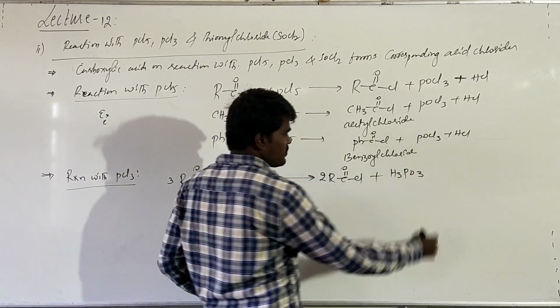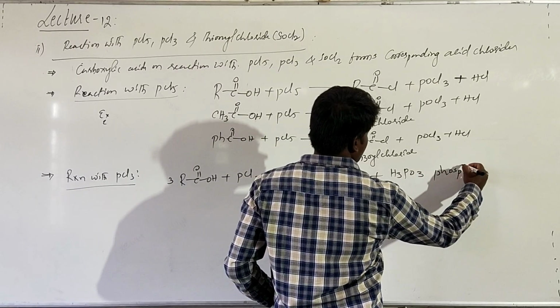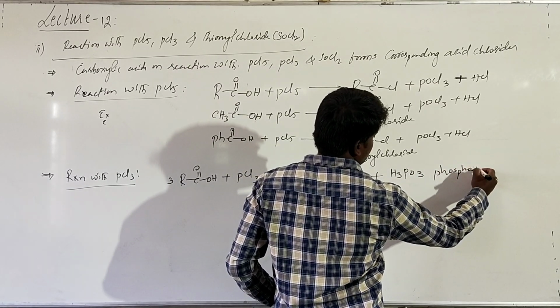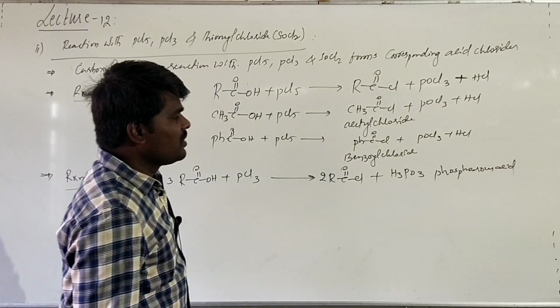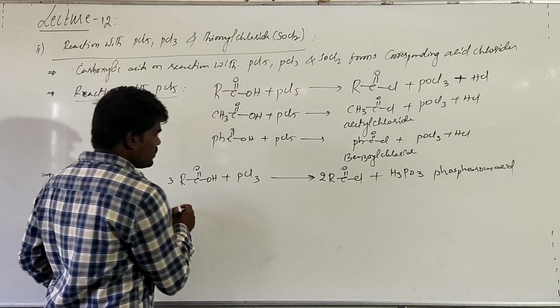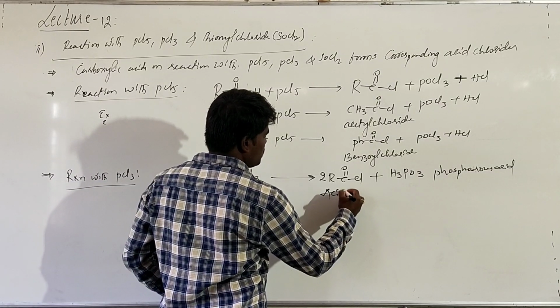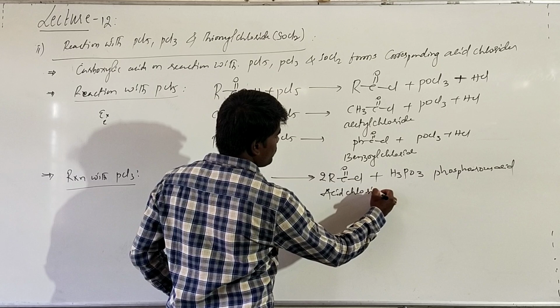This we call phosphorus acid, and this we call acid chloride.